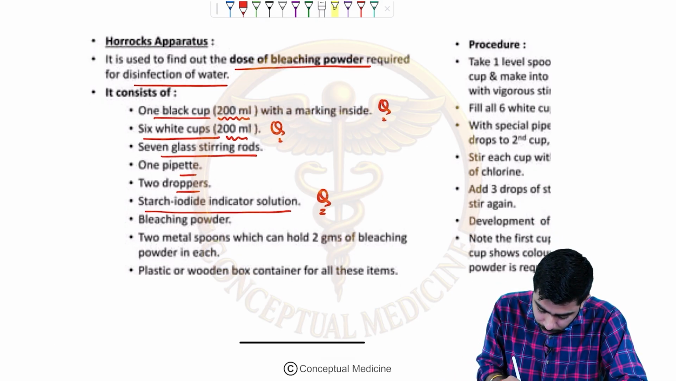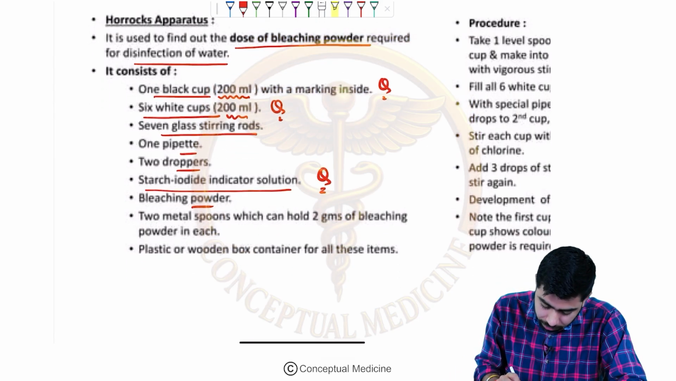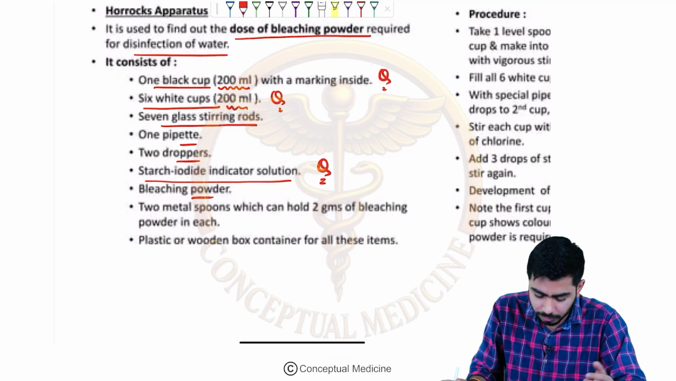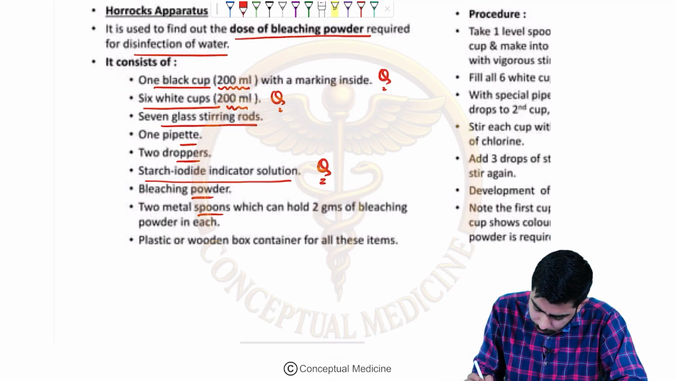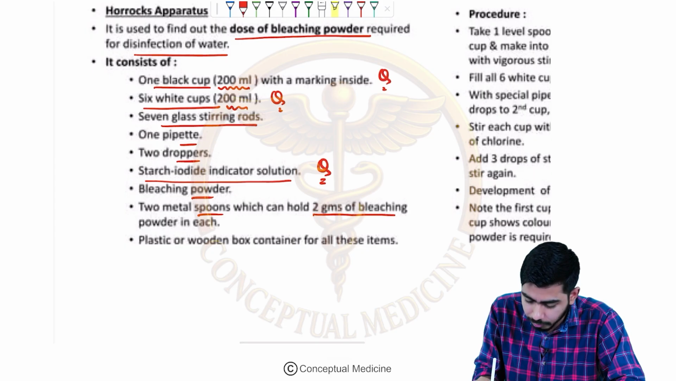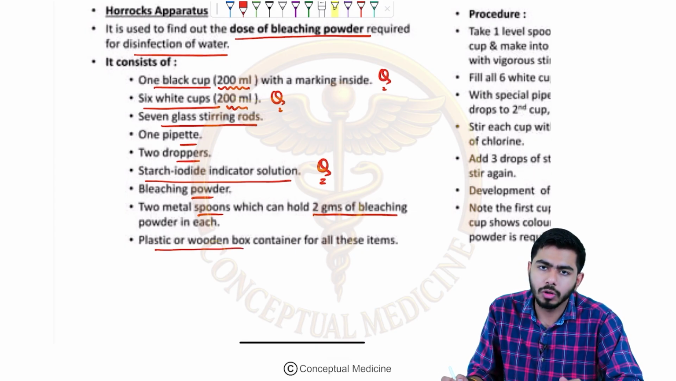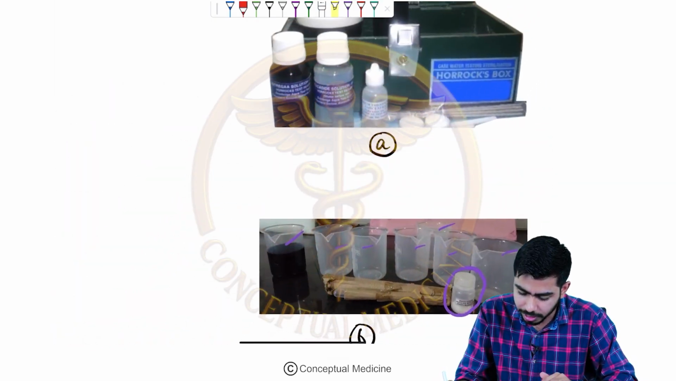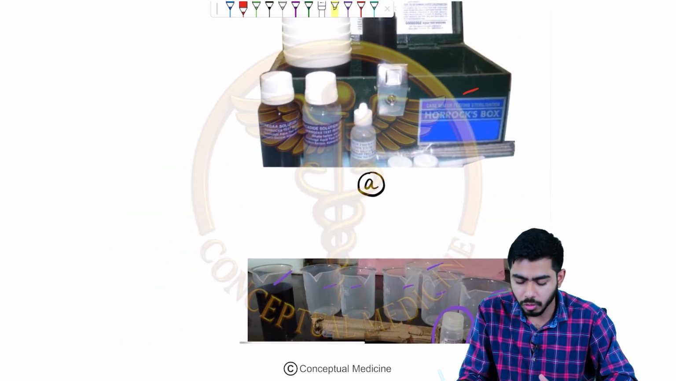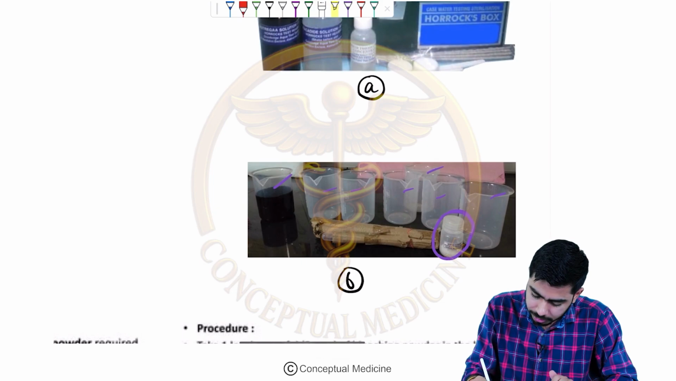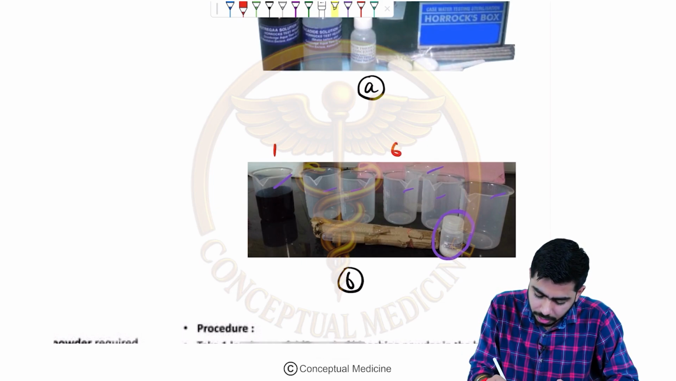Then there is bleaching powder for the disinfection of the water. 2 metal spoons will be there, each holding around 2 grams of bleaching powder, right? And then there could be a plastic or wooden box container for carrying all these items. For example, you are seeing that a wooden box would be there for carrying all these items, right? 6 white cups and 1 black cup. 1 black and 6 white.